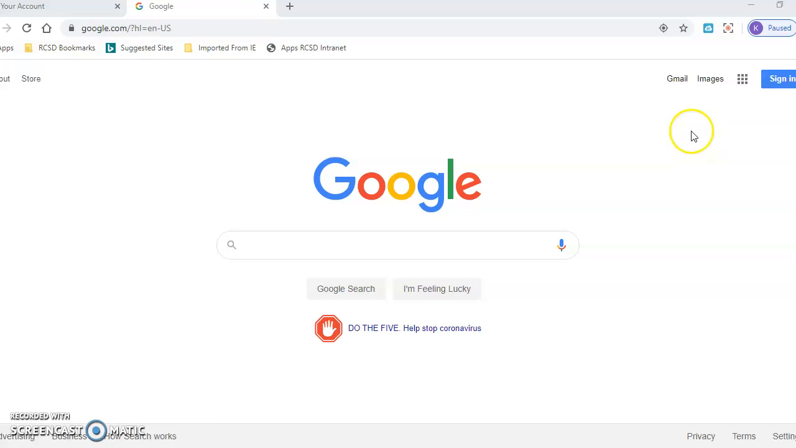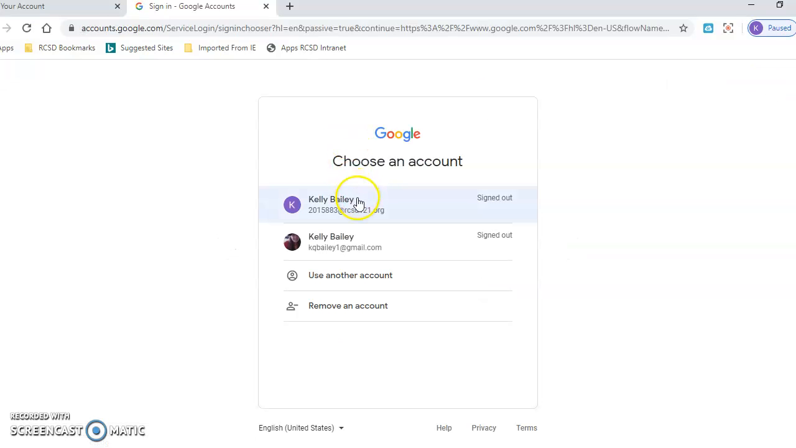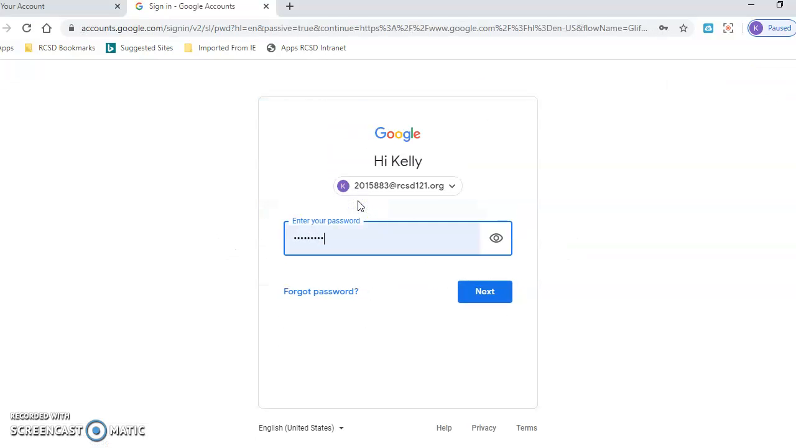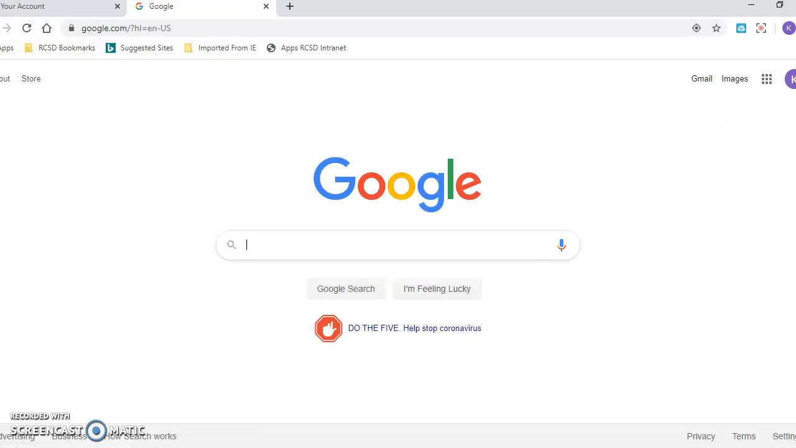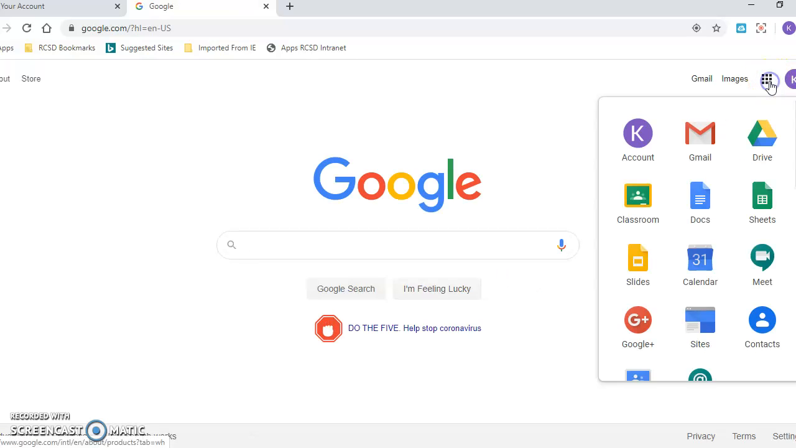I'm going to go into Google Classroom and access Chapter 8 from the Long Walk to Water assignment. So I'm going to go to the corner and sign in, and then I'm going to go into my RCSD Gmail account and type in your password. Please contact a teacher if you need your password reset. Okay, now that I'm logged in, I'm going to go up to the squares up here and go to Google Classroom.